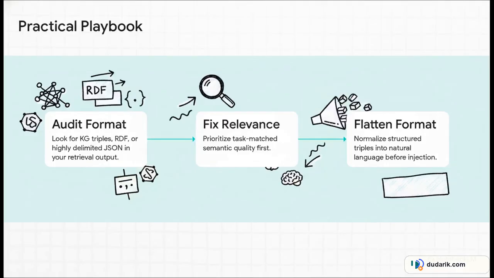So, if you're an AI engineer tuning into this explainer, here's your practical, everyday playbook. Step 1. Audit your formats immediately. Comb through your retrieval output and look for KG triples, highly delimited JSON, or web data formats like RDF. Step 2. Prioritize your semantic relevance first, because task match quality is obviously still paramount. And finally, Step 3. Implement format flattening right at the retrieval layer. Normalize those structured triples into plain old natural language before they ever get injected into your prompt.